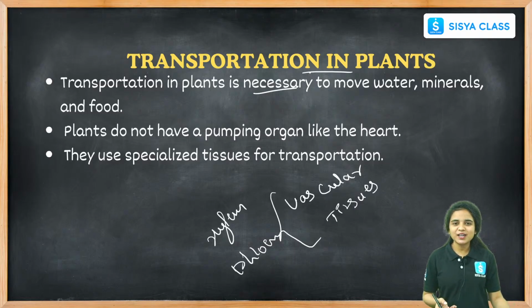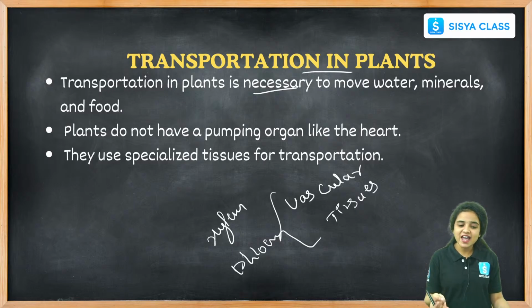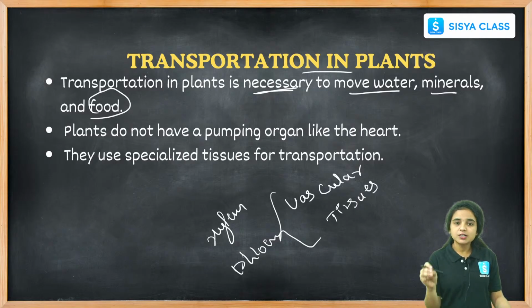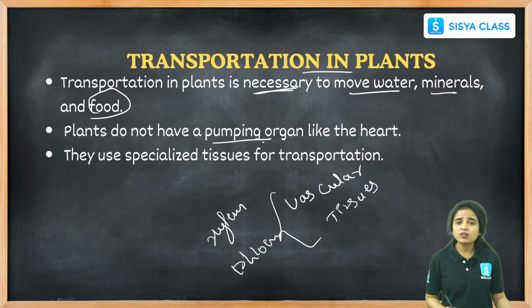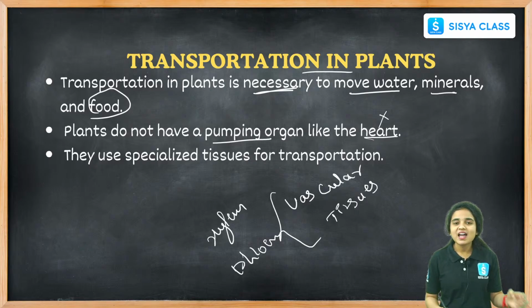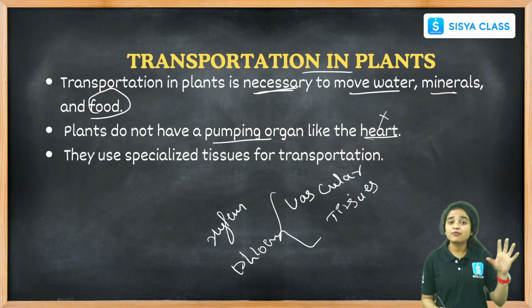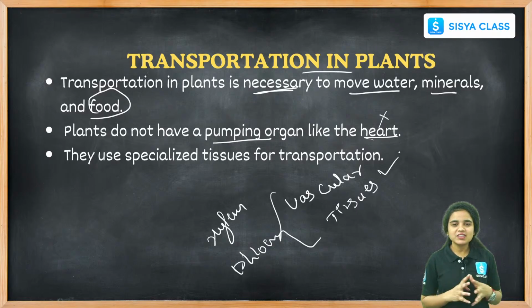Why is it necessary? Every living organism needs important processes like transportation, excretion, digestion, transpiration, right? And transportation is necessary for plants to move water, minerals, and food, which they need for their survival. Plants do not have a pumping organ like our heart. But how are the water and minerals supplied? Only due to the presence of these vascular tissues.